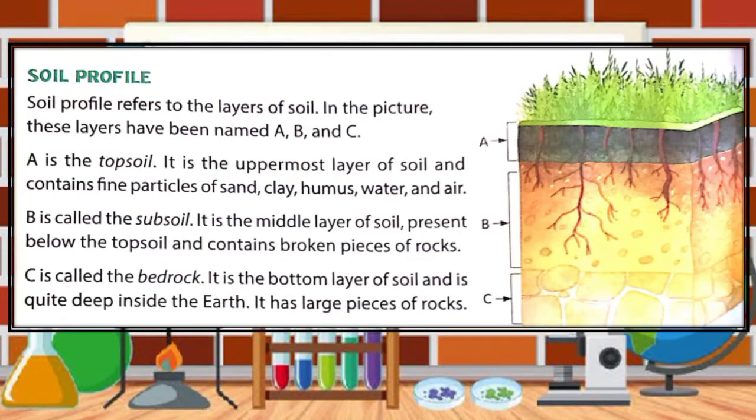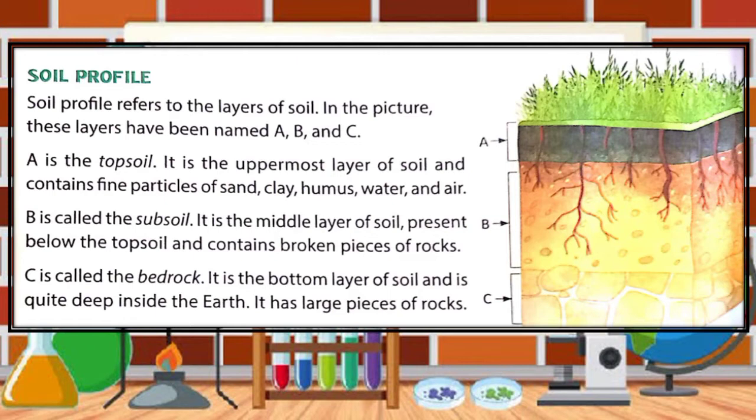Now let's understand soil profile and layers of soil. The layers of soil can easily be observed by their color and size of particles. The main layers of the soil are topsoil, subsoil and bedrock. And each layer has its own characteristics and benefits.